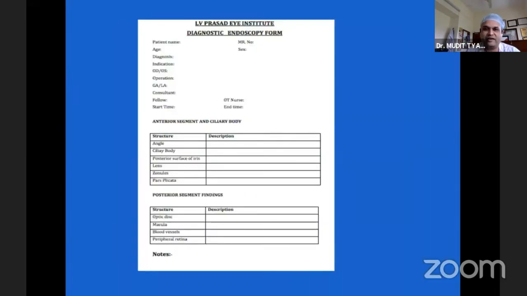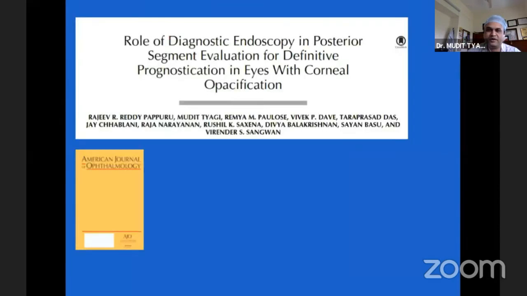So going ahead, we have devised an endoscopy form which can help in documenting the features which we usually document whenever we do a diagnostic endoscopy. When it comes to the anterior segment, we usually document the status of the angle, ciliary body, posterior surface of the iris, status of the lens, zonules, and the pars plicata. And for posterior segment findings, we document the optic disc, macula, blood vessels, and the peripheral retina.